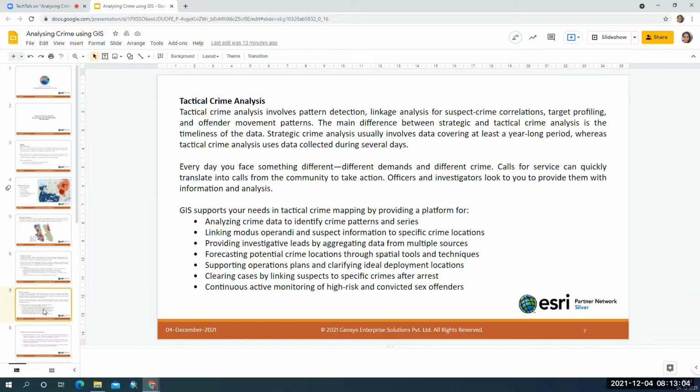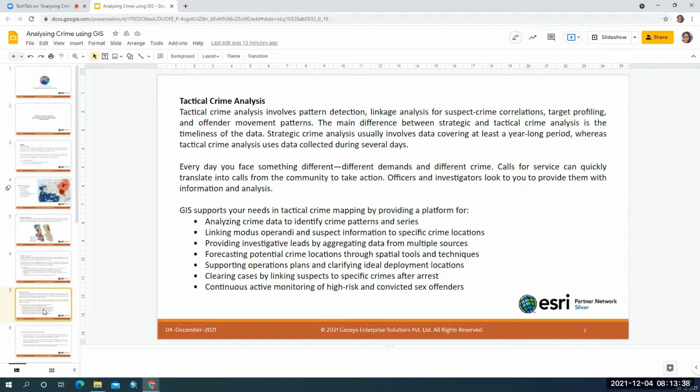So let's see about tactical crime analysis. Tactical crime analysis is about pattern detection in which the crime is occurring and linking the suspects to the crime in which it is occurring. And we are going to target the suspect profiles and the suspect movement patterns. All these kinds of analysis can be done in tactical crime analysis.